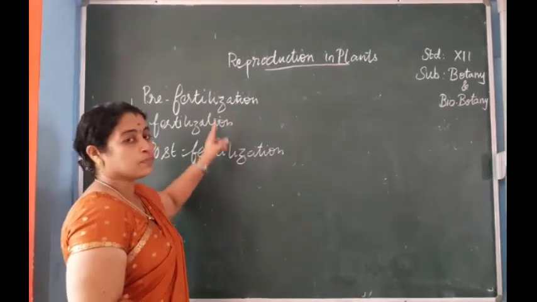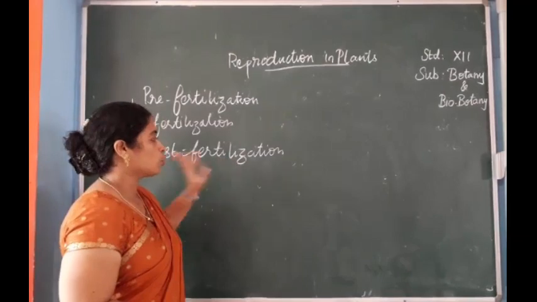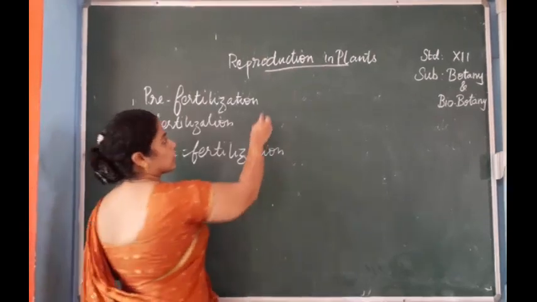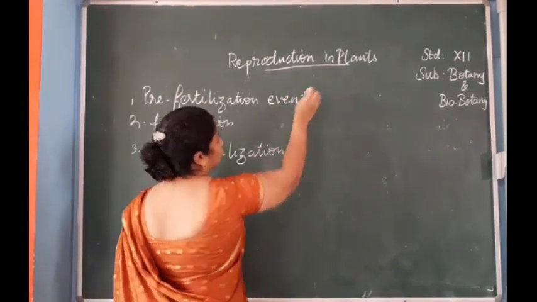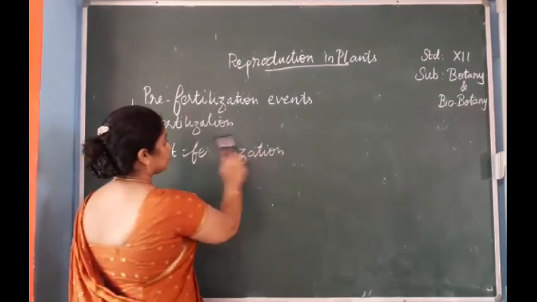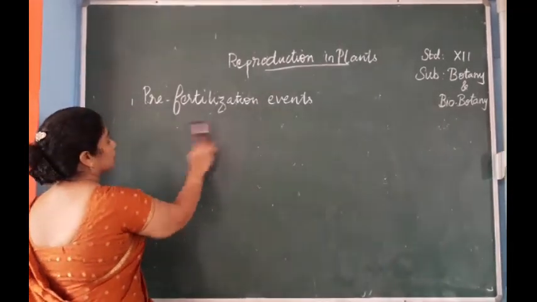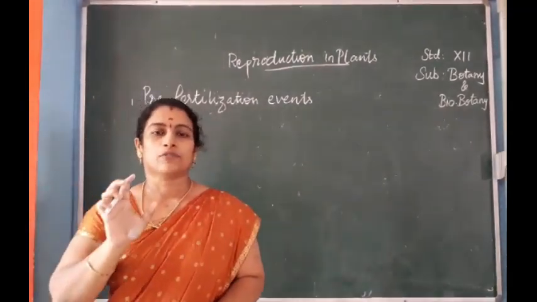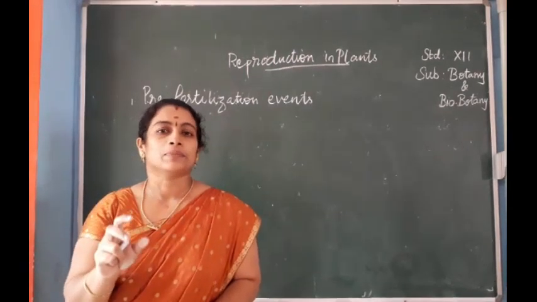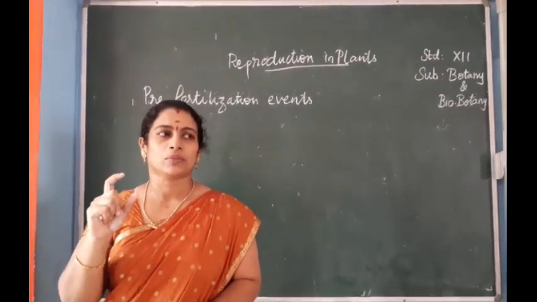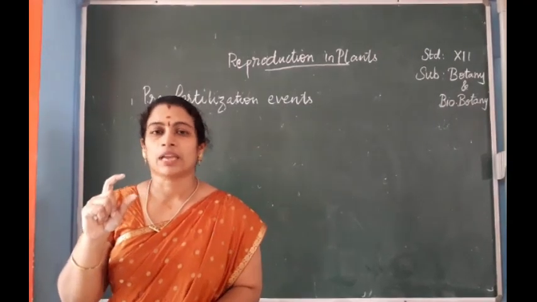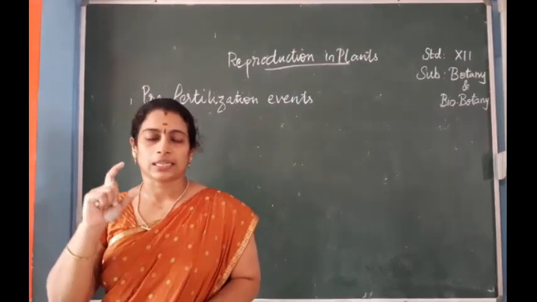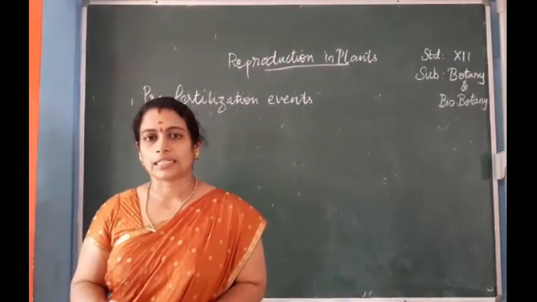So there are three stages: pre-fertilization, fertilization and post-fertilization. First we are going to study the pre-fertilization events. So what is pre-fertilization? First, the formation of the anther. The anther means the androecium. Anther is considered the main reproductive part of the androecium, and the formation of this anther takes place during the first step in the pre-fertilization events.